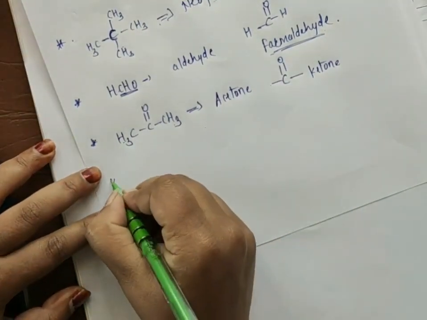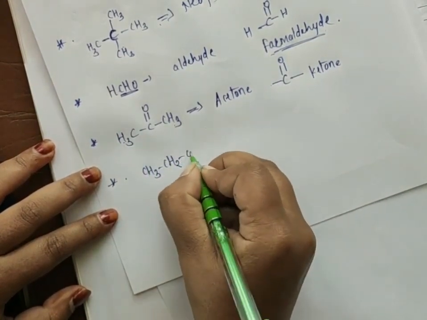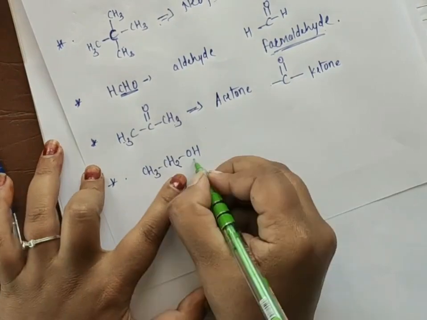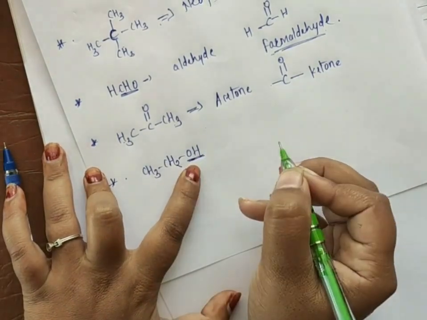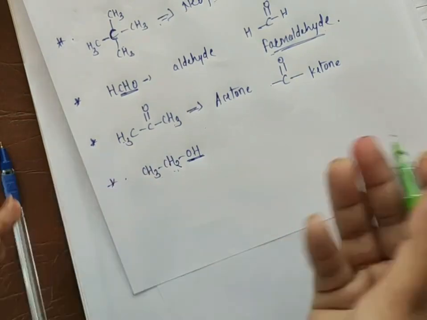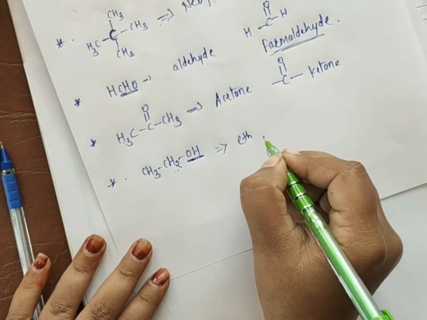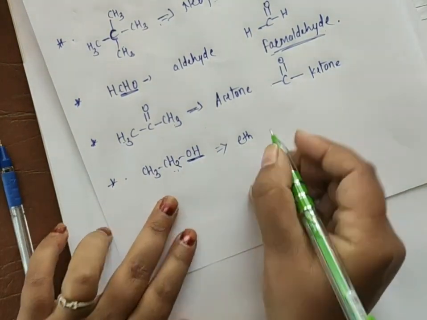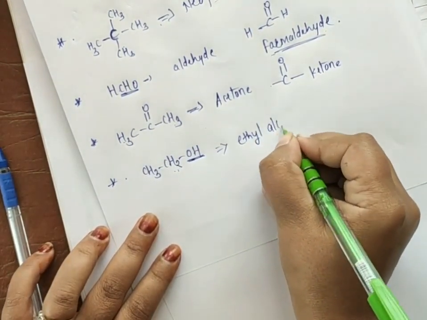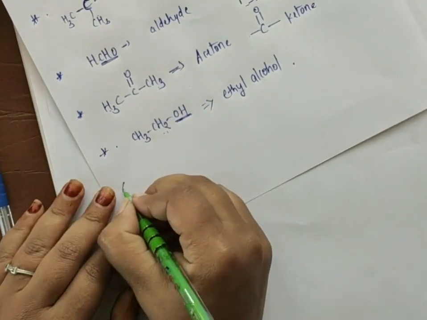Okay, so now the next will be CH3CH2OH. All of you know that OH is nothing but alcohol. Before that we have 2 carbons. If there is a presence of 2 carbons, we use the prefix eth. There is a presence of alcohol, so this is ethyl alcohol.